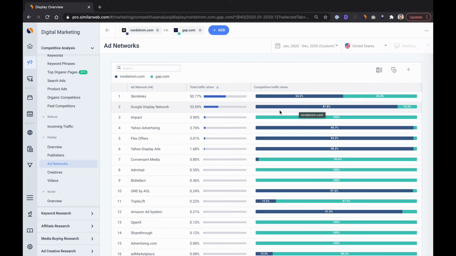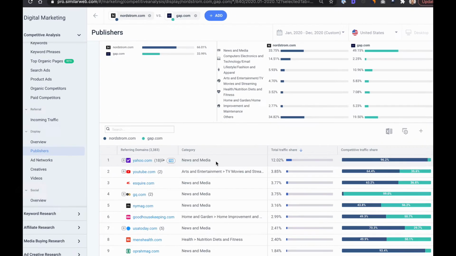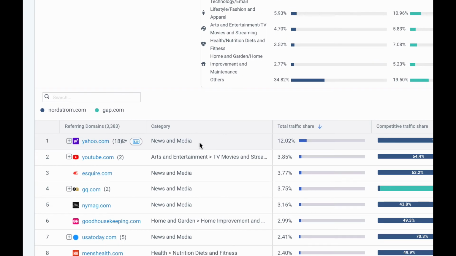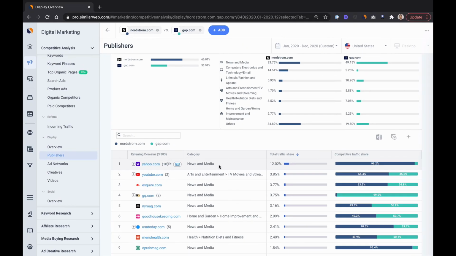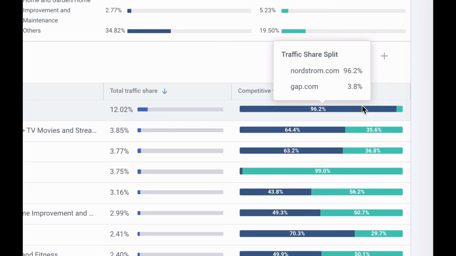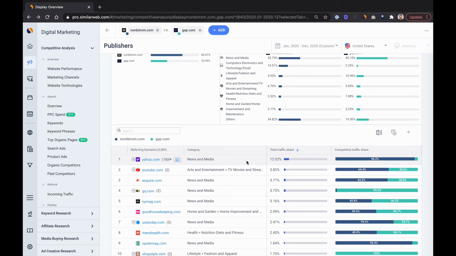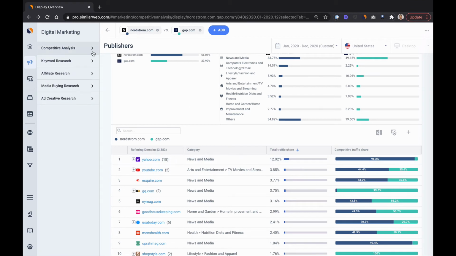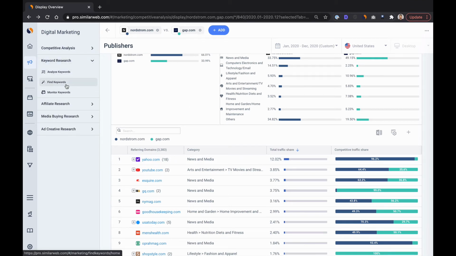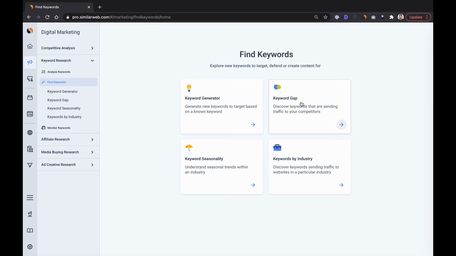Let's also look at the specific publishers. Looks like 12% of the display traffic came from display ads placed on Yahoo, where again, Nordstrom dominated in the share. Another place we could focus. We offer similar visibility into every channel, so let's look at just one more, organic search. We've got tons of great SEO tools.